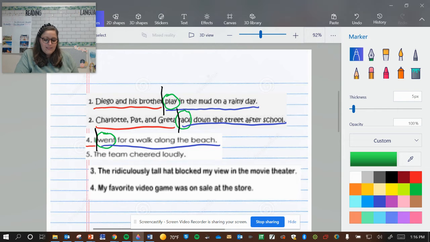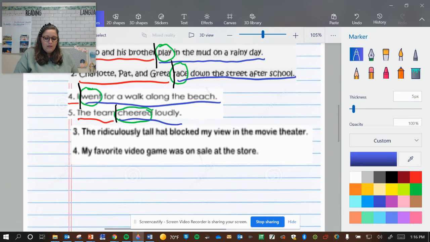The team cheered loudly. What is my verb in this sentence? Can you find it? It is cheered. So let's put my chop line right before the verb and let's check it. Who cheered? The team. Is that what I have for my subject right here? Sure is. The team, and what's my predicate? Cheered loudly.